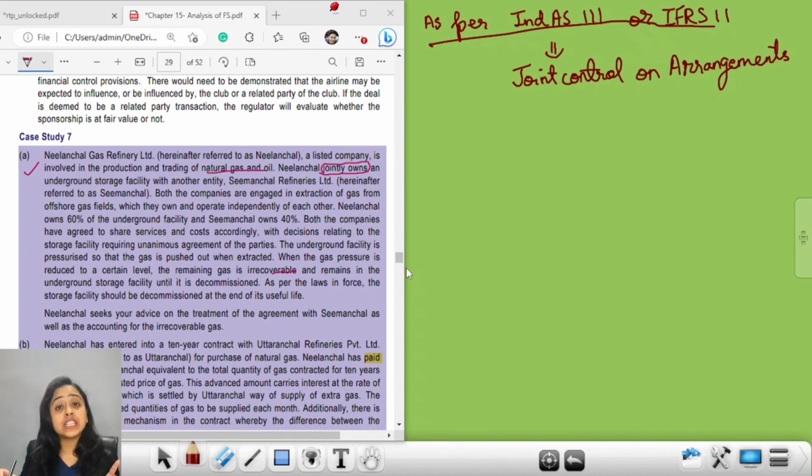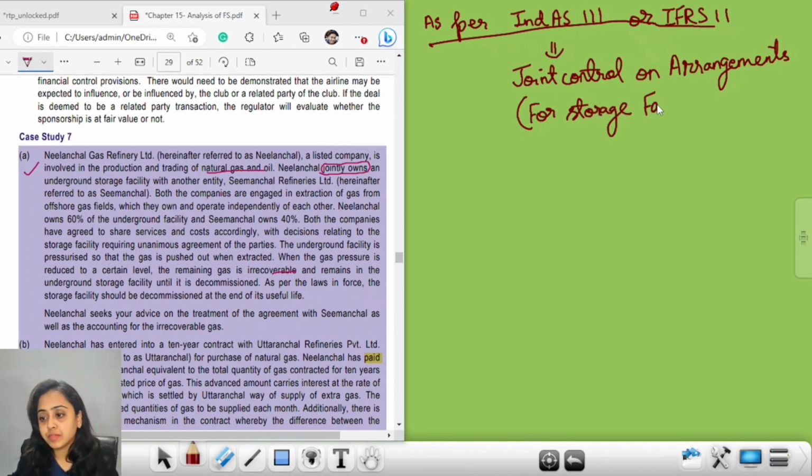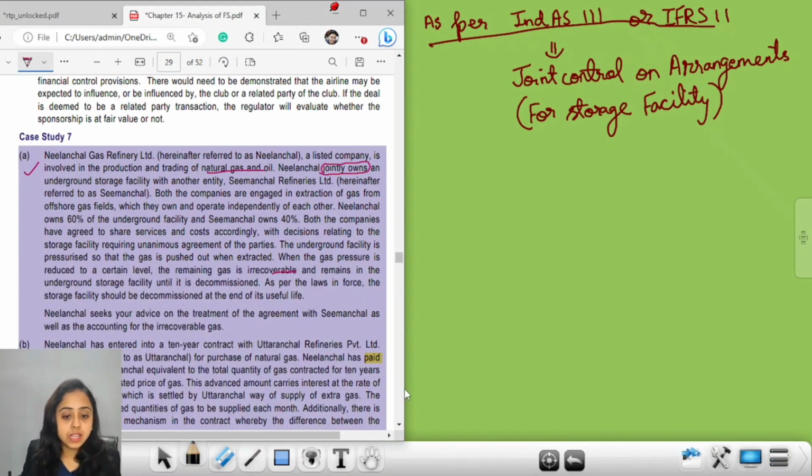So there is a joint control for storage facility. Neelachal owns 60% of the underground facility, whereas Simplified owns 40%. Okay, they have a sharing ratio.